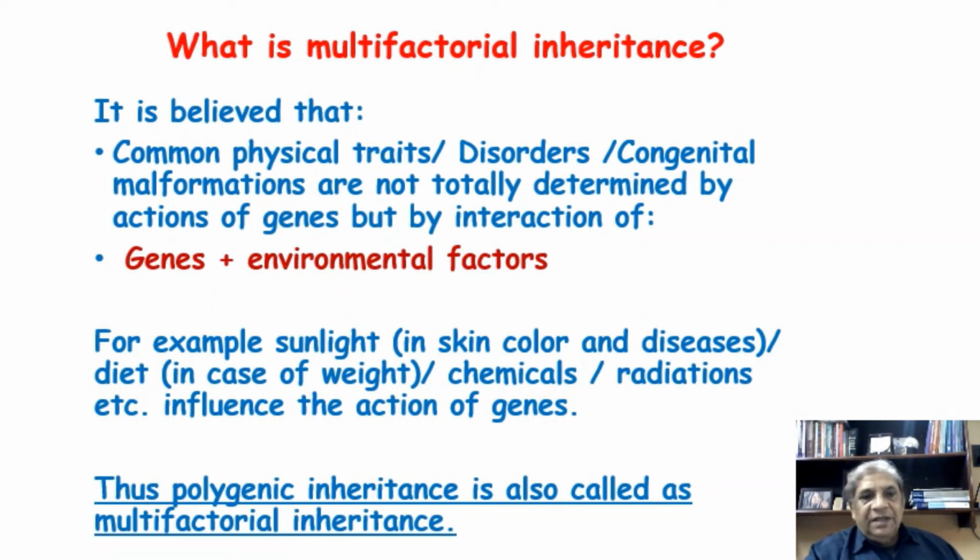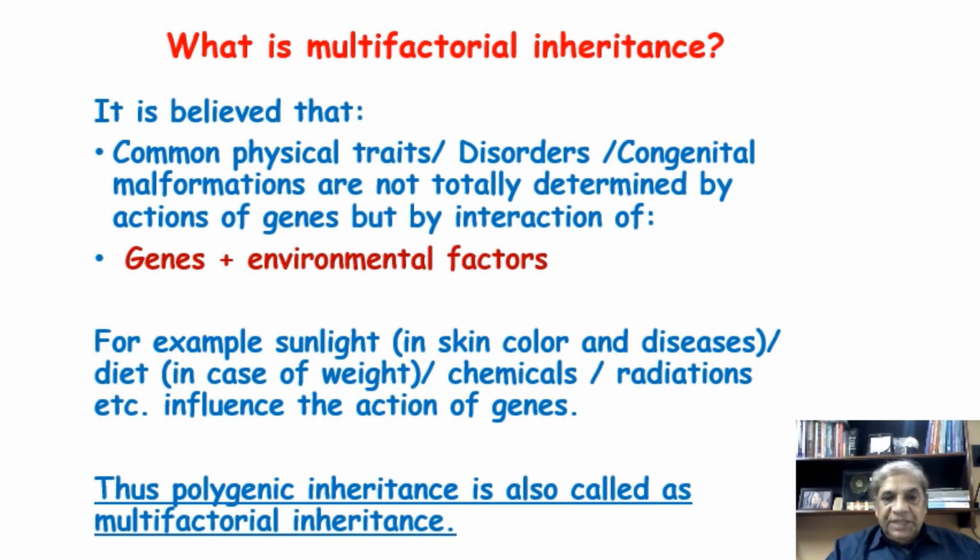That's why polygenic inheritance, because these characters are determined by many genes. What we are talking about, those polygenic characters or disabilities or disorders, have their root in multiple genes, but they are also influenced by the environment.